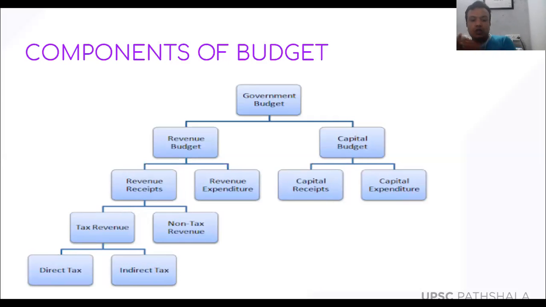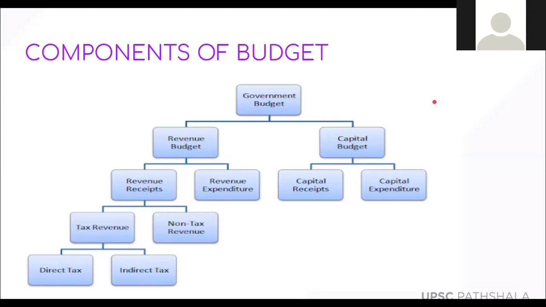Fine. What is the difference between non-tax and tax revenue? Non-tax is not a tax, but the government has some revenues from it. We are going to discuss in detail. In the next slide, we can see the different types of tax revenues and non-tax revenues. Tax revenues are again divided into two types, direct taxes and indirect taxes. So there are two types of taxes imposed by the government. Can anybody tell me what is the difference?